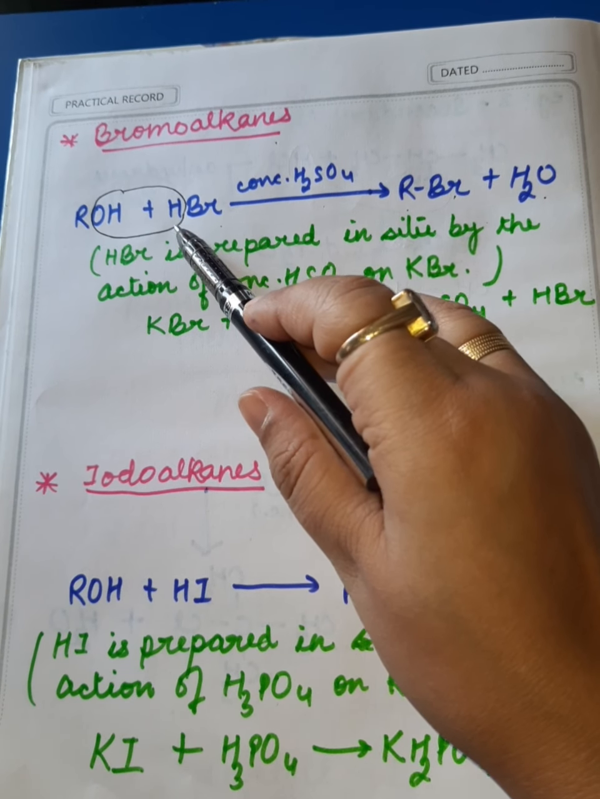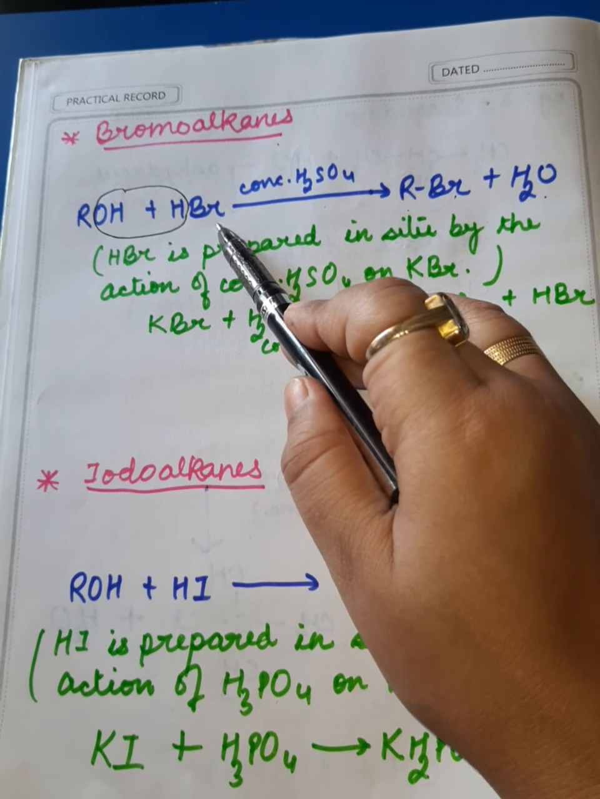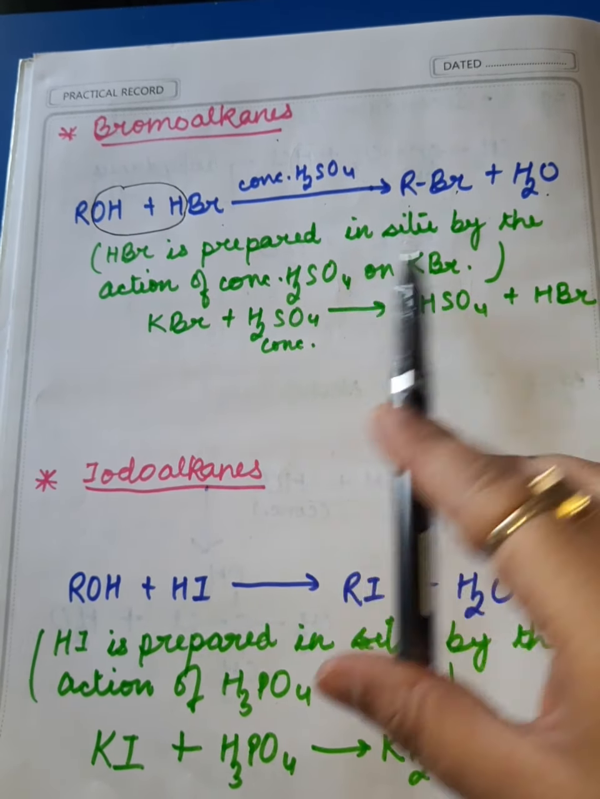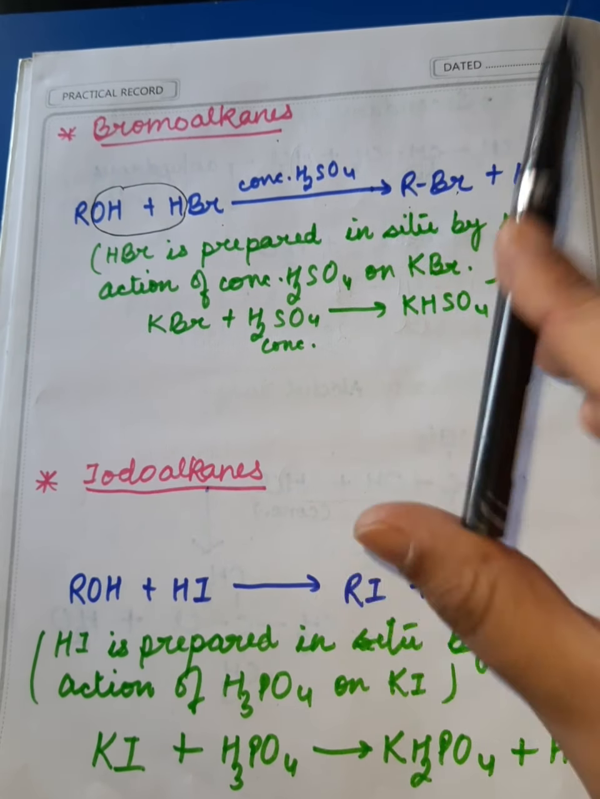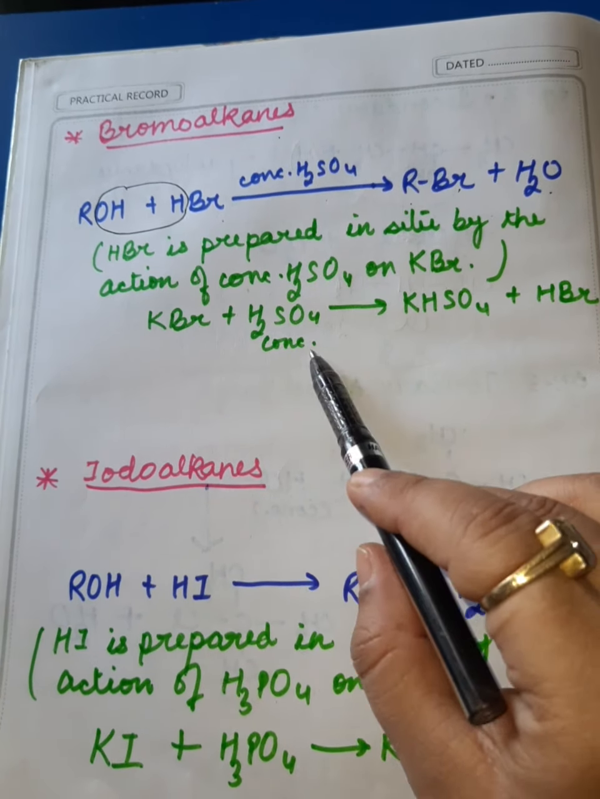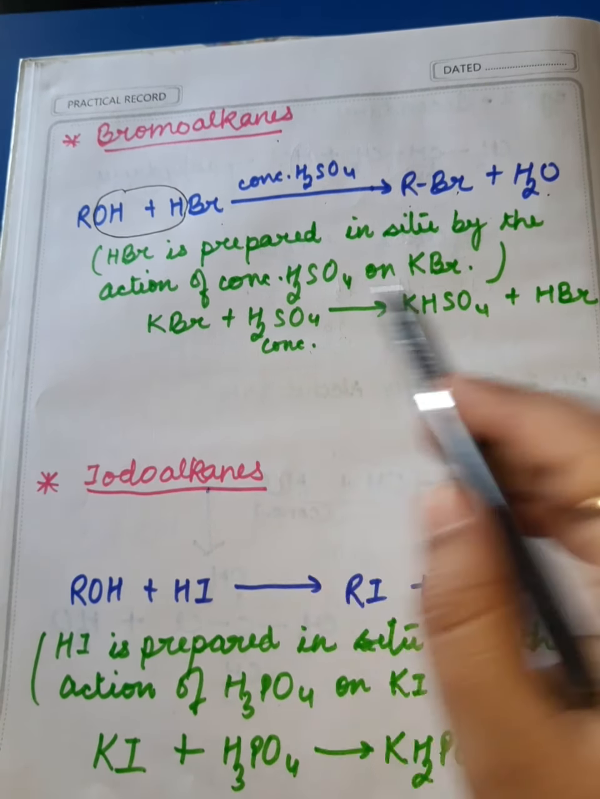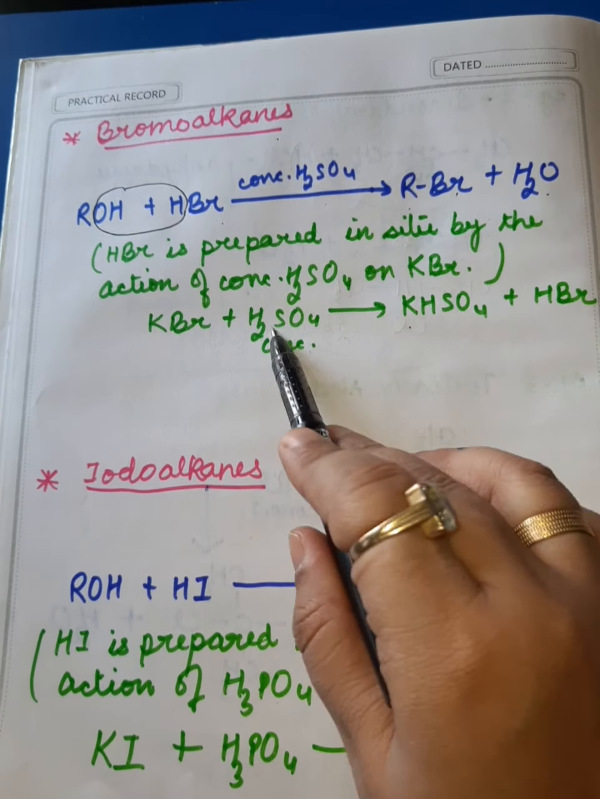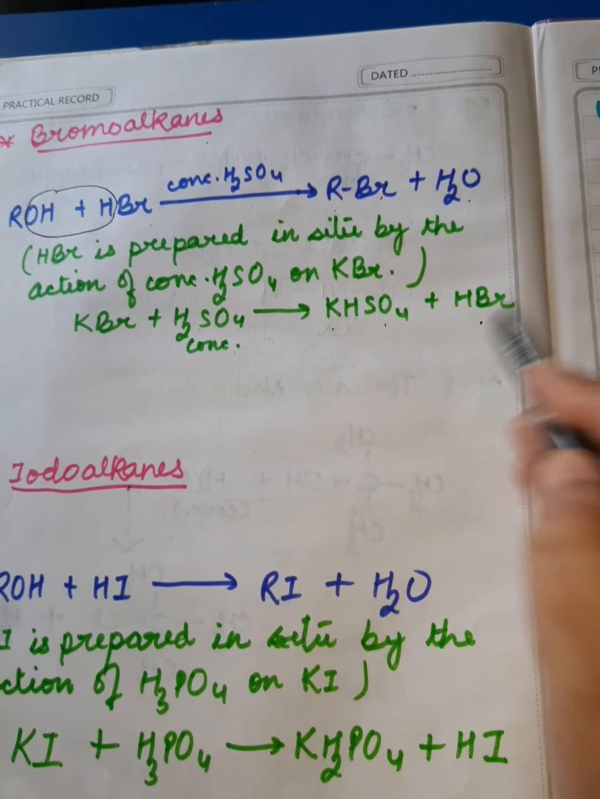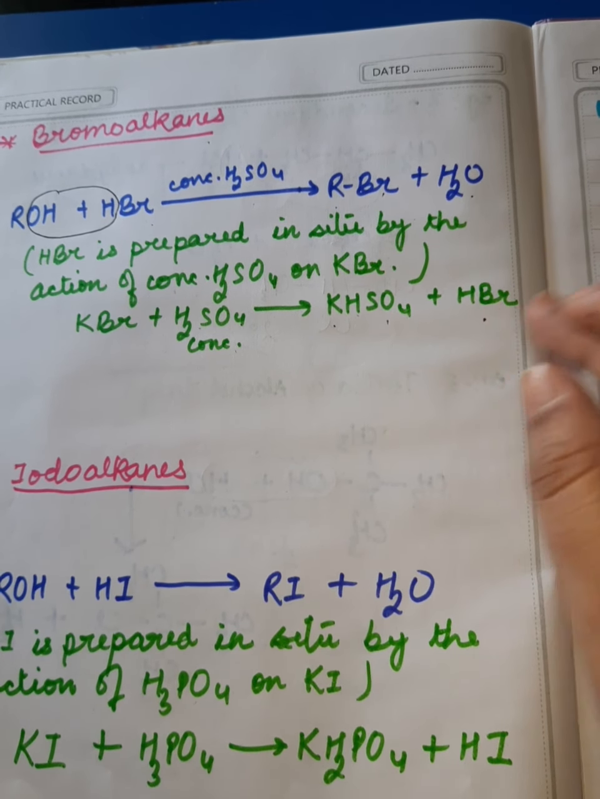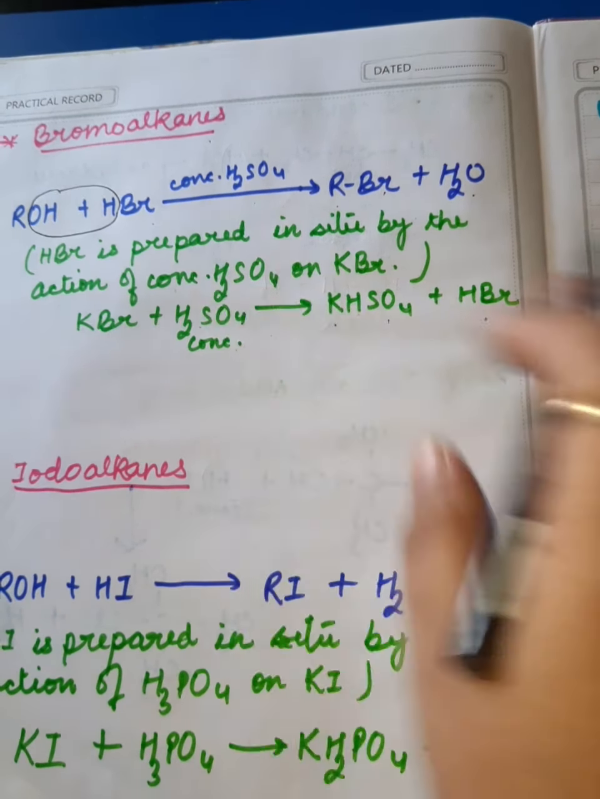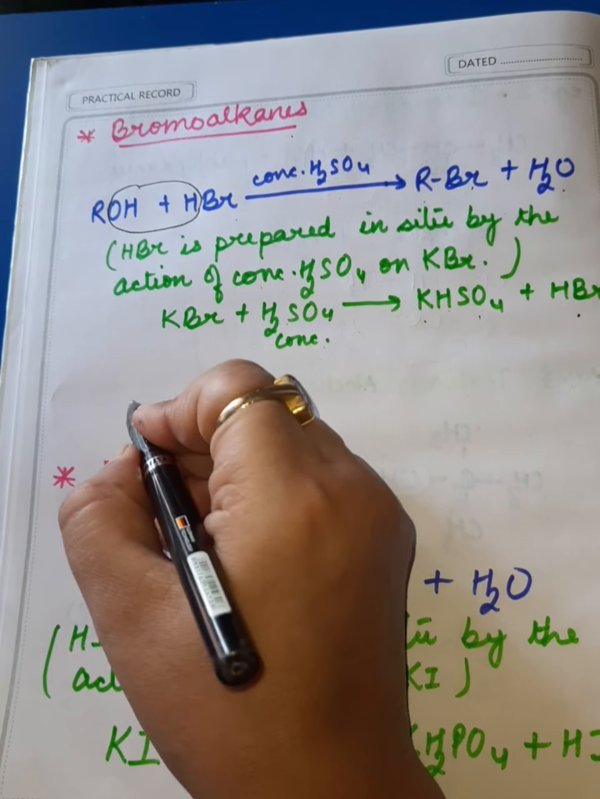Dear students, you must have never seen HBr in the laboratory. So that's the reason we have to prepare HBr for this reaction in situ. In situ means during the process, by the action of conc H2SO4 on KBr. So KBr, conc H2SO4, since we are not heating, mono substitution of the H2SO4 will take place, resulting in the formation of KHSO4 and HBr. So remember, if this comes in the exam, convert alcohol into alkyl bromide, always write the reaction in this way.